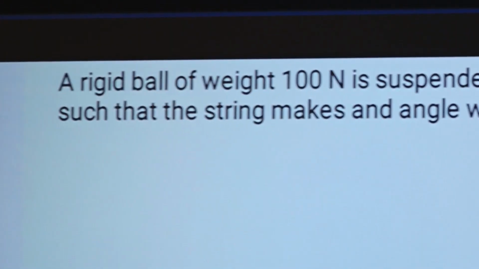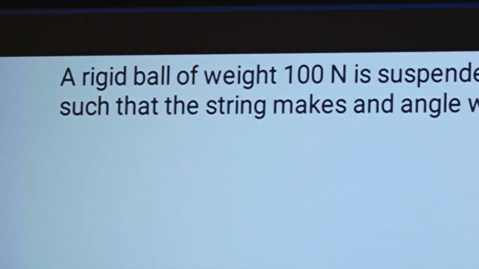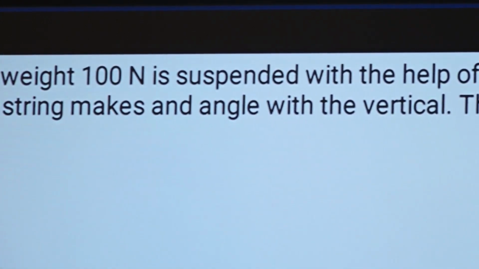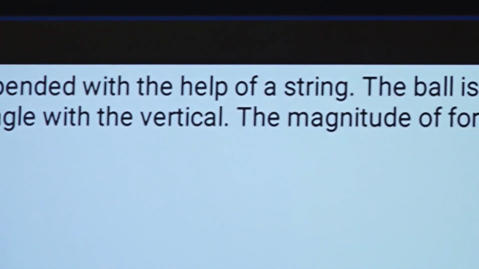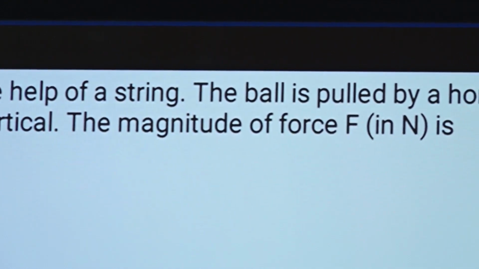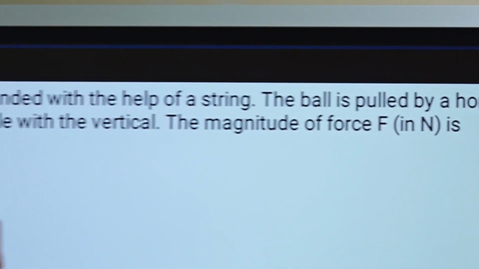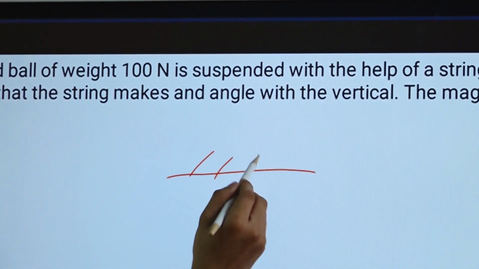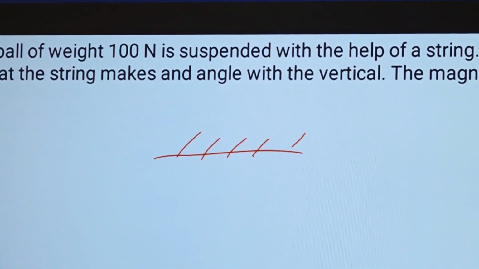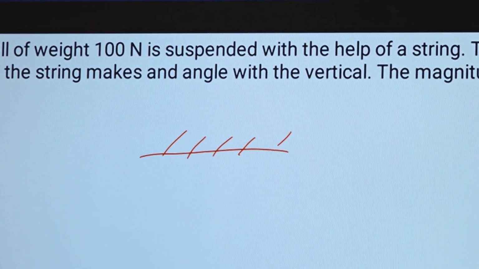A rigid ball of weight 100 Newton is suspended with the help of a string. The ball is pulled by a horizontal force F such that the string makes an angle with the vertical. The magnitude of force F is. Okay, this is also a very easy question. So, a rigid ball of weight 100 Newton is suspended with the help of string. The ball is pulled by horizontal force.